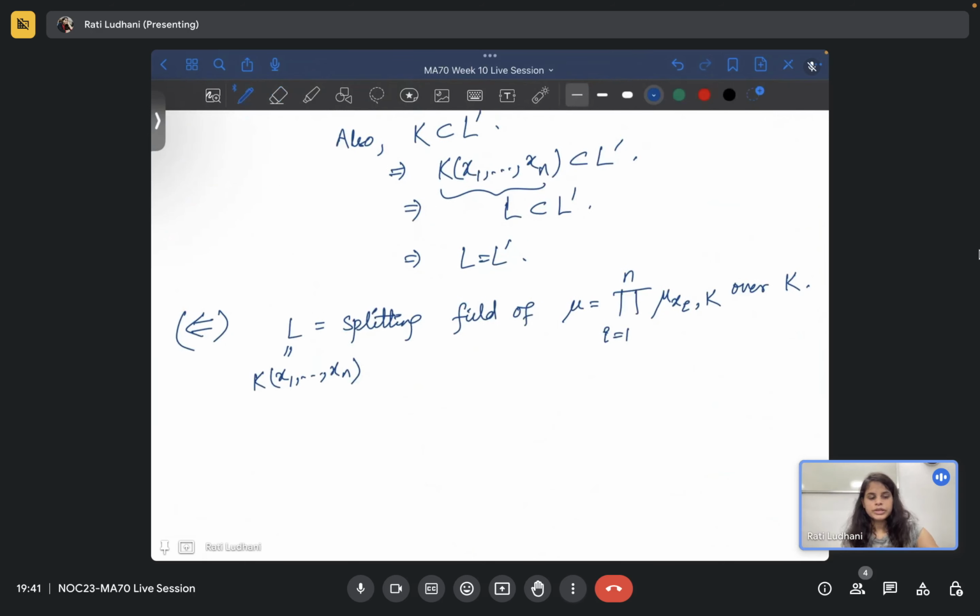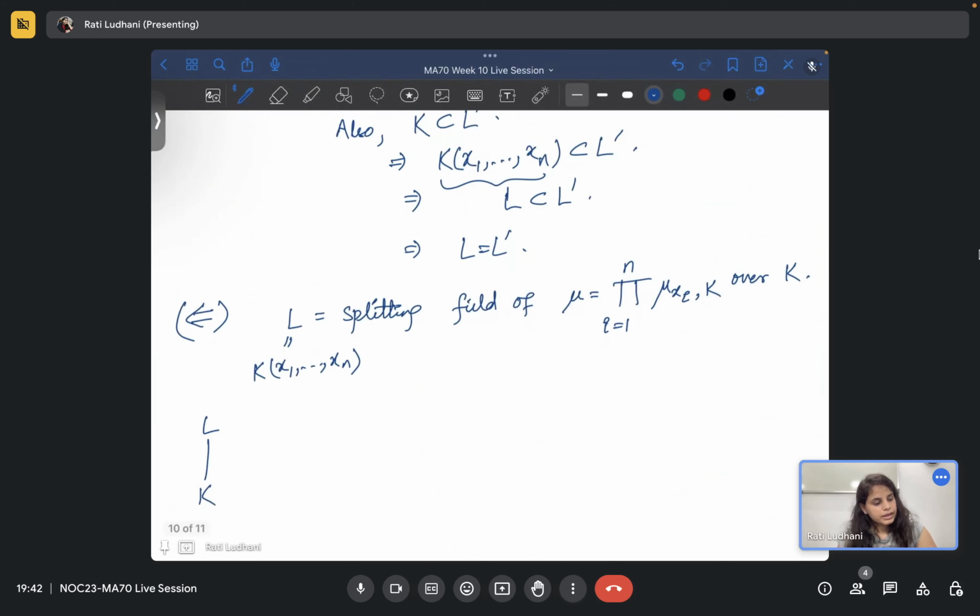Now we have to prove that L over K is normal. That means, as we did for Q(root 2), you pick any polynomial, and you have to prove that if it has one root, then it will have all the roots in L itself. So let us see. Now consider a polynomial f in L[x] which is irreducible.